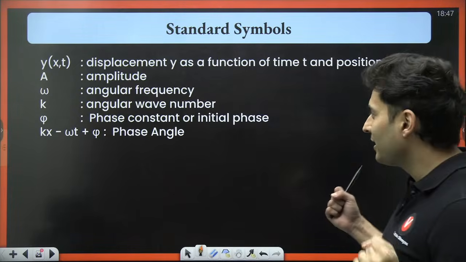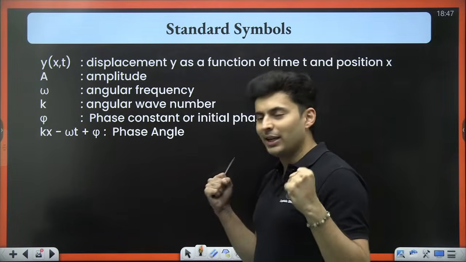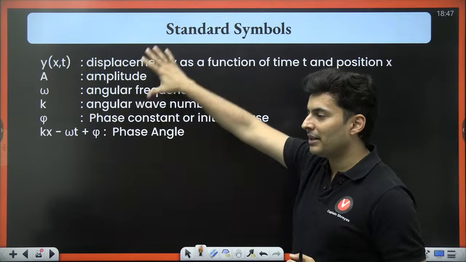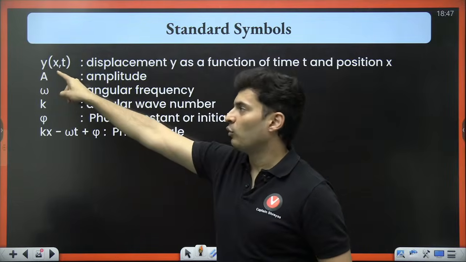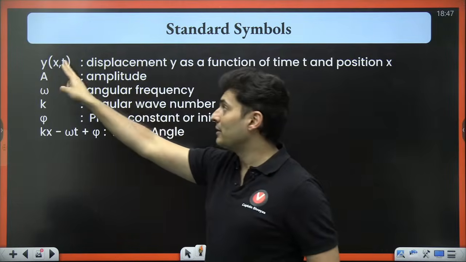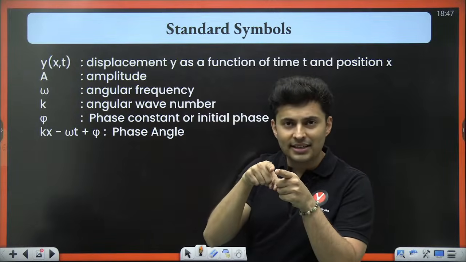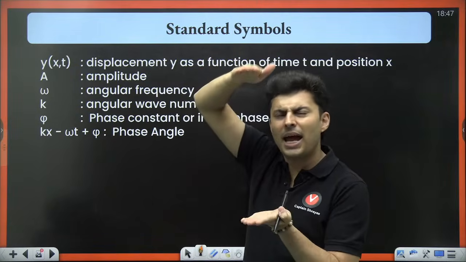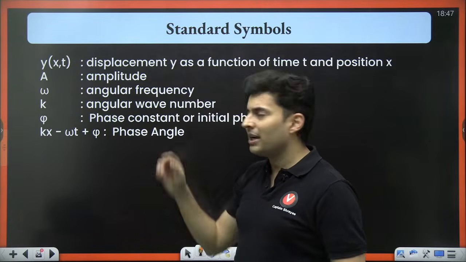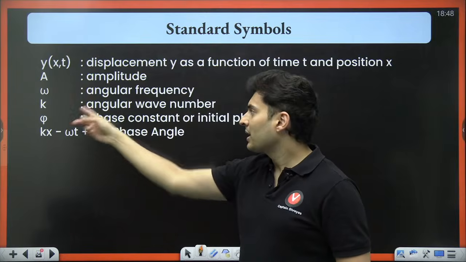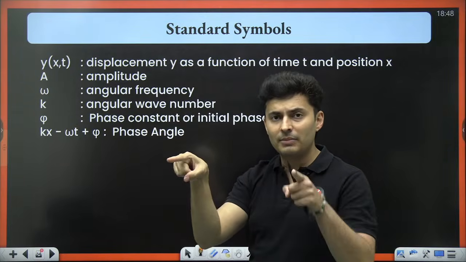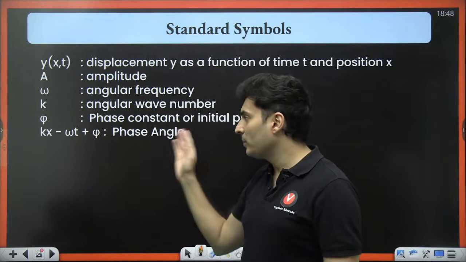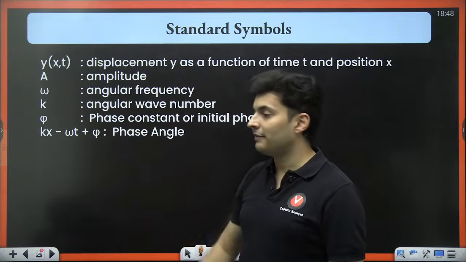Have you now got a feeling of what a wave equation is? Tell me now correctly, properly. All these symbols, are they clear? Y is your displacement. It depends on two things: the equilibrium position x and the time at which instant you are looking. A is the max displacement, that's amplitude. Omega is angular frequency. k is angular wave number, per meter how many radians. Phi is the phase constant. kx minus omega t plus phi is the total phase angle.